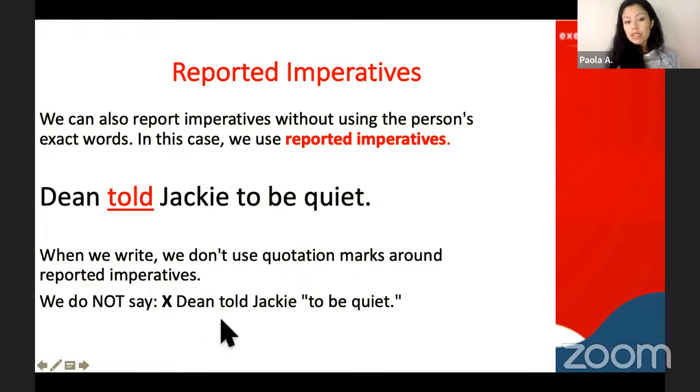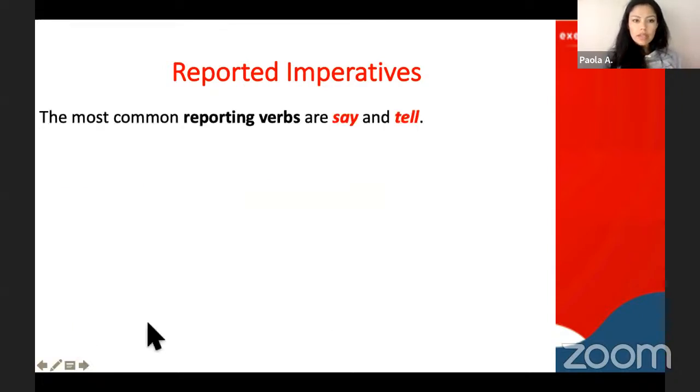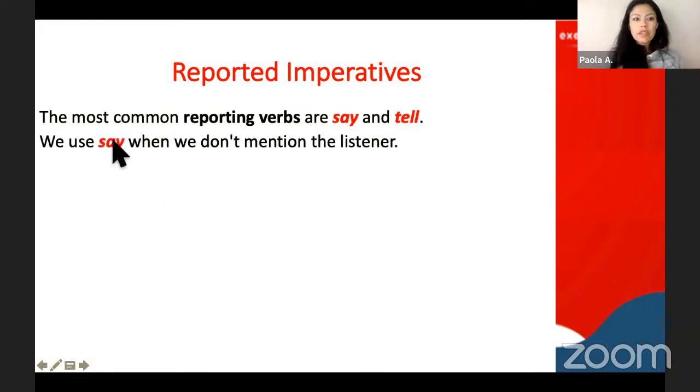And this will be incorrect, right? Dean told Jackie to be quiet. This is incorrect, no? Because the imperative is just the verb: eat this, don't eat this, stay, be quiet, get up, no? The most common are called reporting verbs because you are reporting something someone else said. They are say and tell. And with say, we don't mention the listener or the receiver of the message.